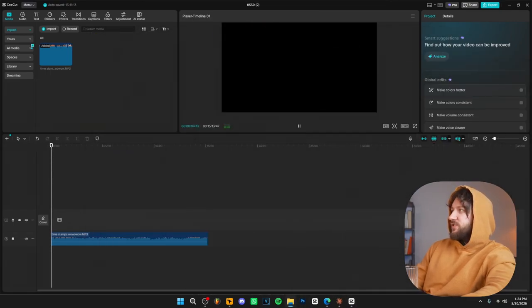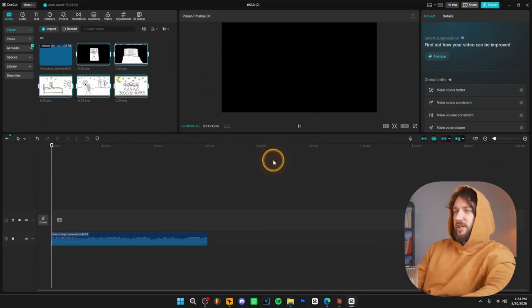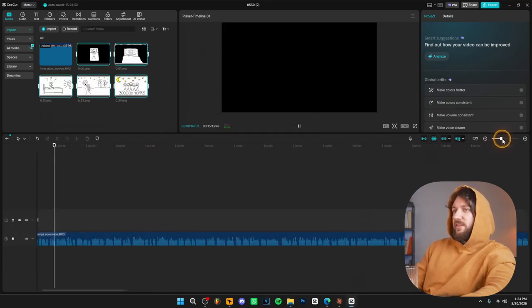And what you want to do is drag all the images that Claude Code is generating in the folder onto the timeline, and zoom in.